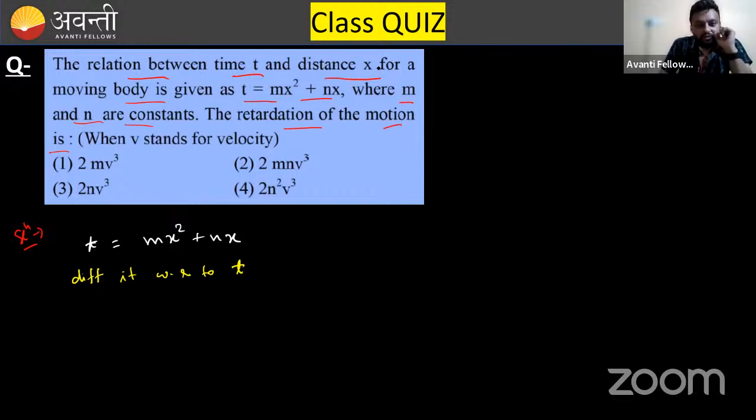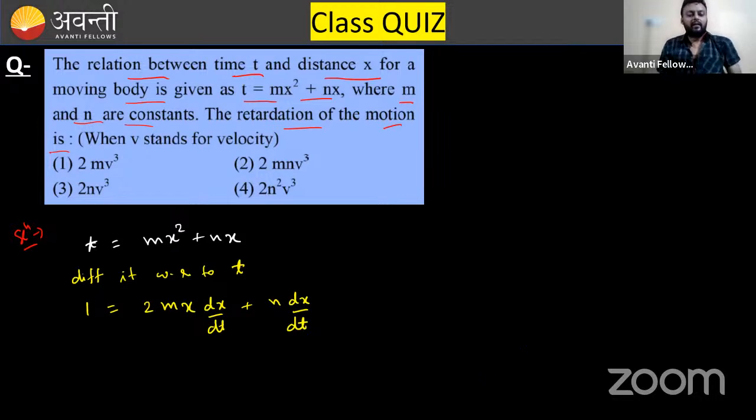If you differentiate it with respect to time, it will become 1 is equals to 2mx dx over dt plus n dx over dt. This is what you get if you differentiate it with respect to time.